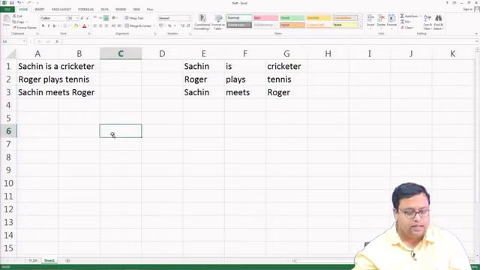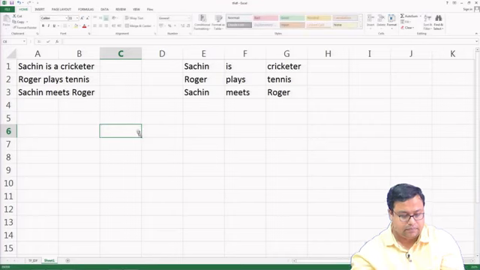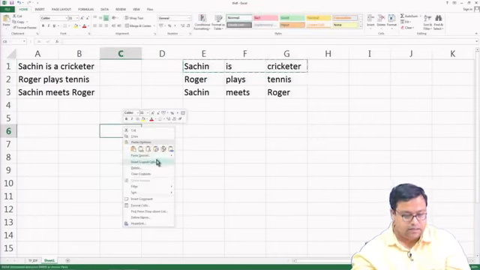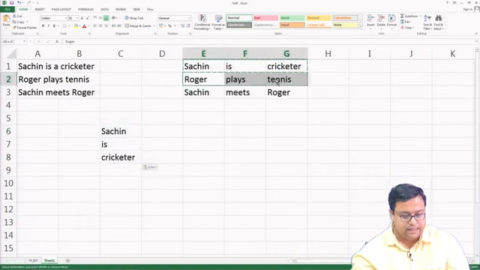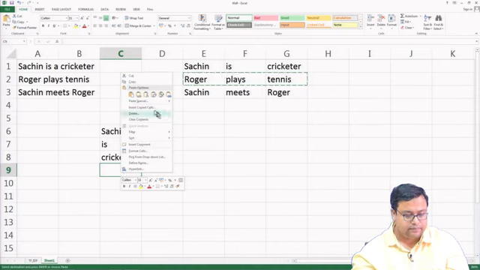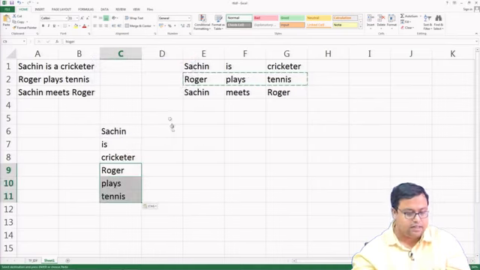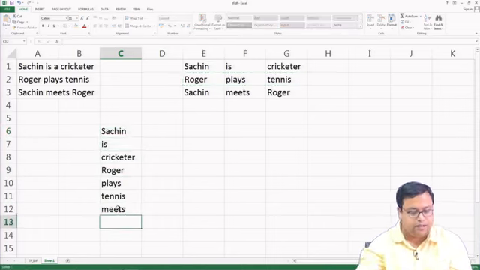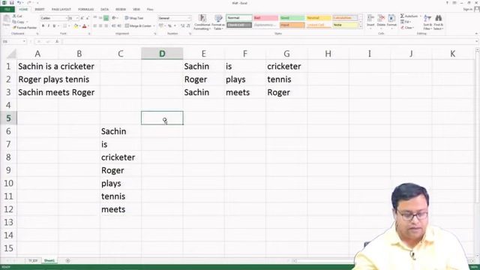So, then what is the list of the word? Basically, Sachin is cricketer, Roger plays tennis. Now, here Sachin meets Roger, Sachin has already occurred, Roger has already occurred. So, only meets will come. Fair enough. Now, what is the term frequency?